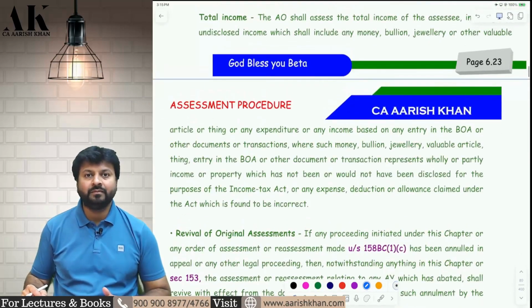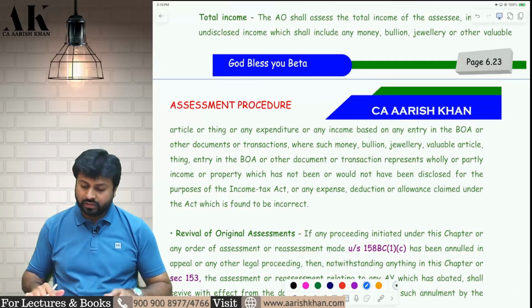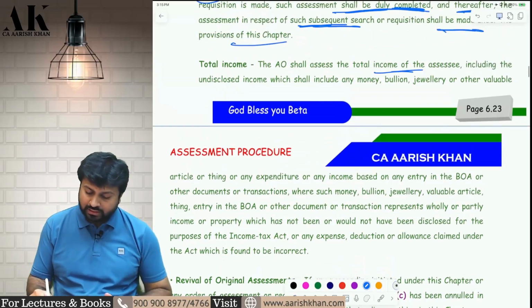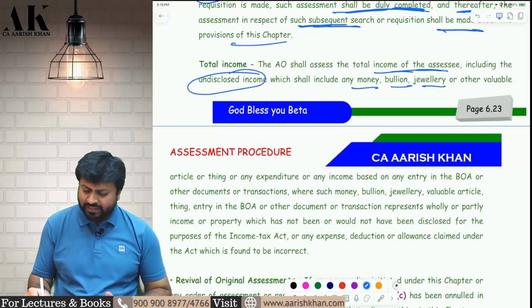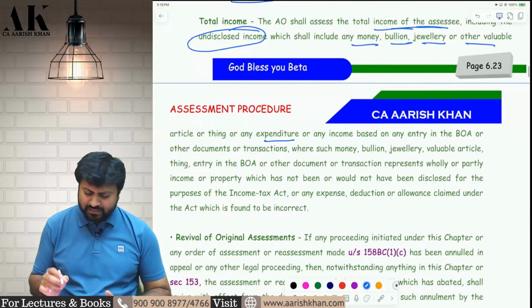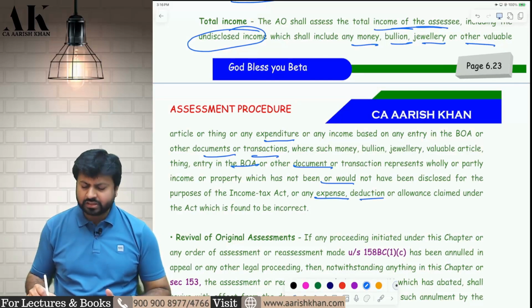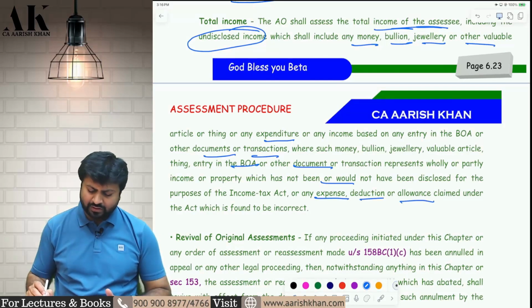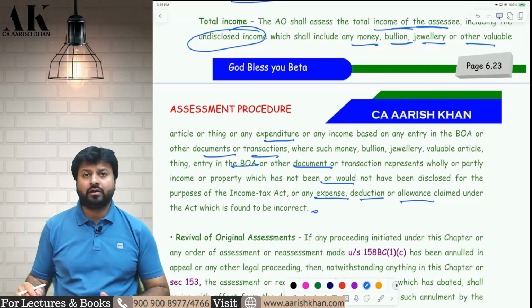Okay. Now what will total income include? Total income of the block period will include the total income of the assessee, including the undisclosed income of the assessee of any money, bullion, jewelry, other valuable article, or any expenditure which has been escaped by the assessee, or any documents, any transaction, any entry, any books of accounts which has not been disclosed, any expense which has been wrongly claimed, any deduction which has been wrongly claimed, any allowance which has been wrongly claimed. All of them will form part of block assessment.